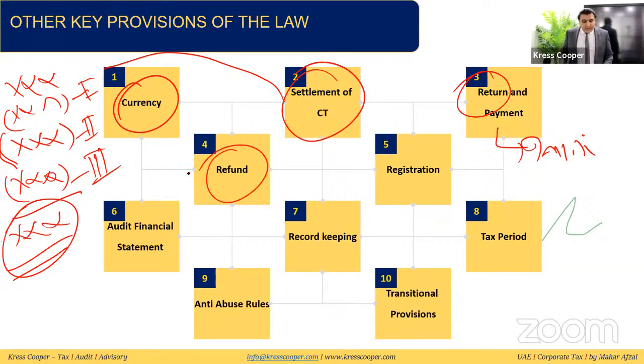Refund: you can apply for a refund. There are two cases. If you have overpaid tax or you have paid withholding tax, you can take a refund from the FTA. Registration: for every business, there is no registration threshold.